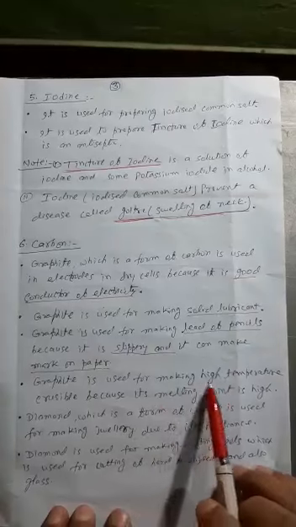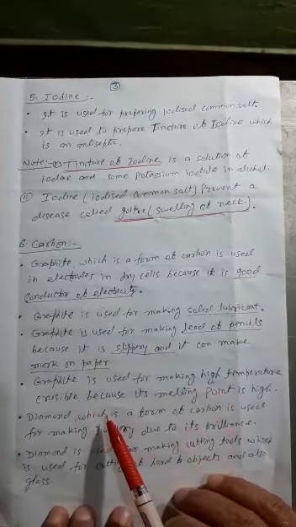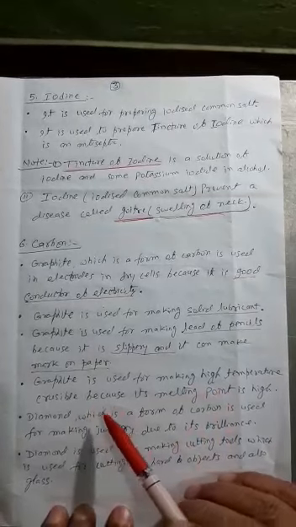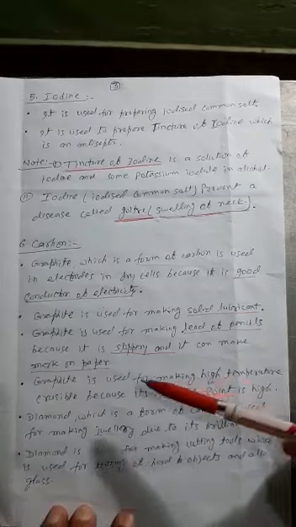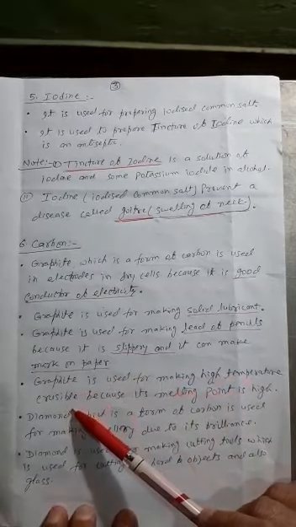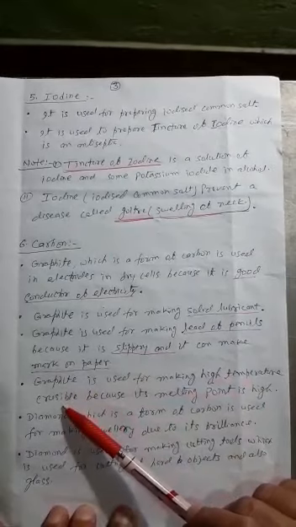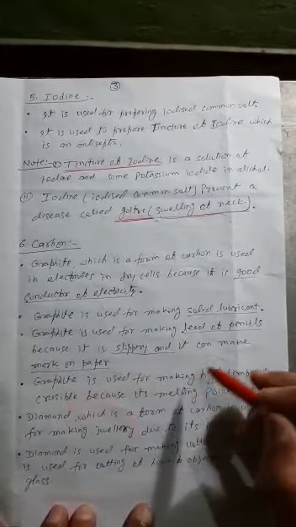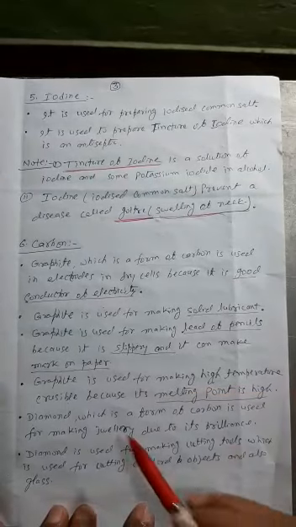Graphite is used for making high temperature crucibles. Crucibles are small pots which are used in the laboratory, and sometimes something is to be heated up to a very high temperature. At that time a graphite crucible is used, because the melting point of graphite is very high.